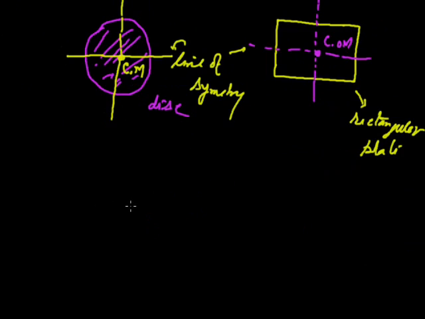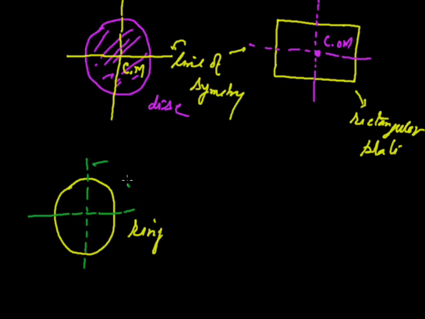In both cases, the center of mass is inside the body. Now, suppose this one is a ring. If we draw the lines of symmetry, then this one is the center of mass, Cm.